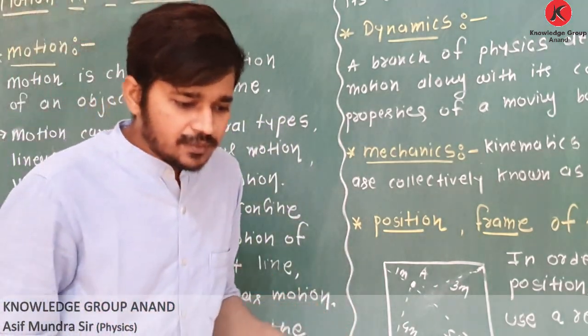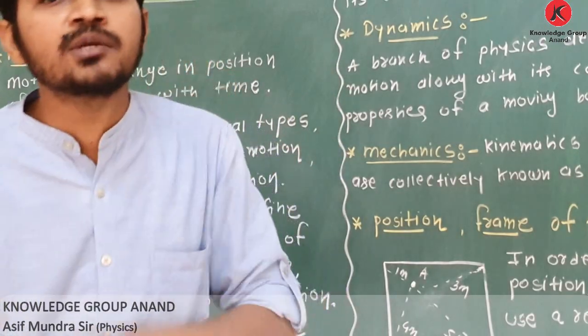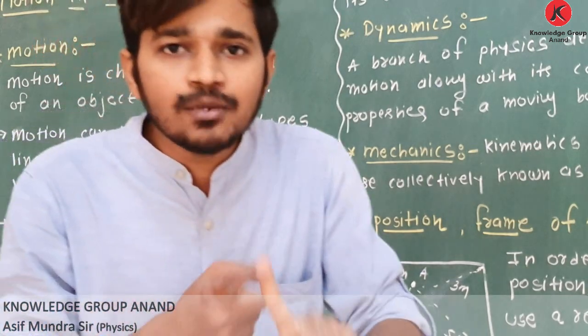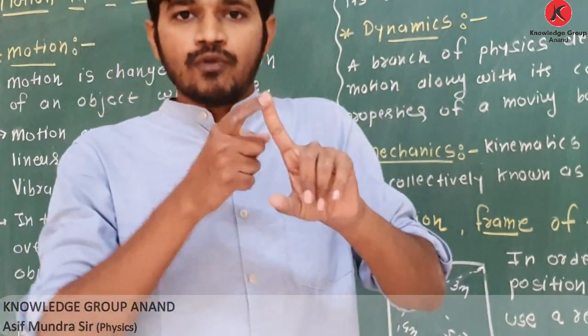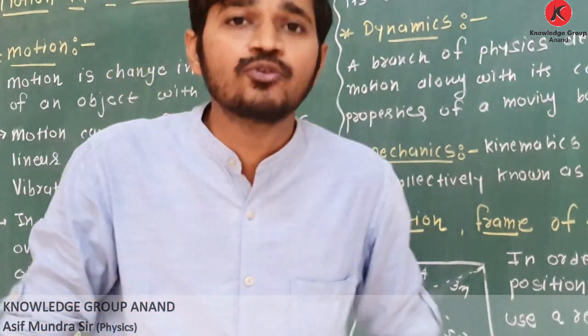In this chapter 3, we have to study only linear motion. Rotational motion we will study in chapter number 7, and vibrational motion, oscillatory motion we will study in chapter number 14.